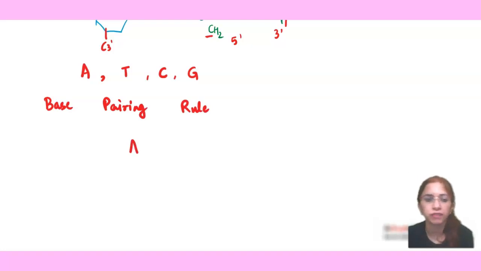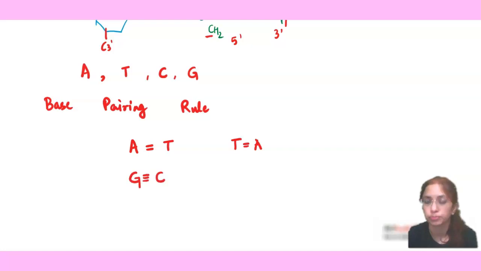So A will always combine with T with a double bond and vice versa. Now when I say vice versa, it means T will also combine with A with a double bond and G will combine with C with a triple hydrogen bond and vice versa. Means C will also combine with G with a triple hydrogen bond.